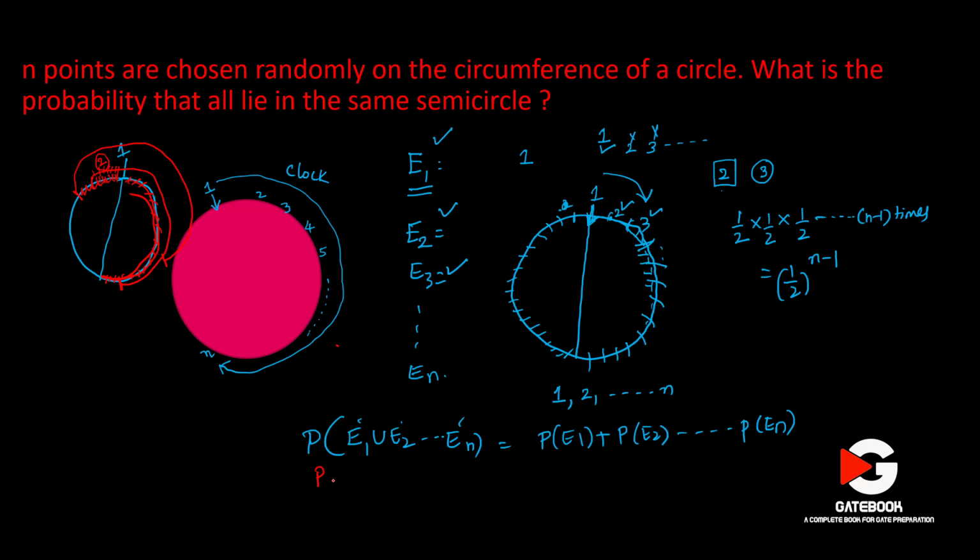So the probability of E1 is equal to (1 by 2) to the power of n minus 1, right? Similarly, the probability of E2 is (1 by 2) to the power of n minus 1. And so on. If you sum all of them, you get n times (1 by 2) to the power of n minus 1. That is n by 2 to the power of n minus 1. That's it.